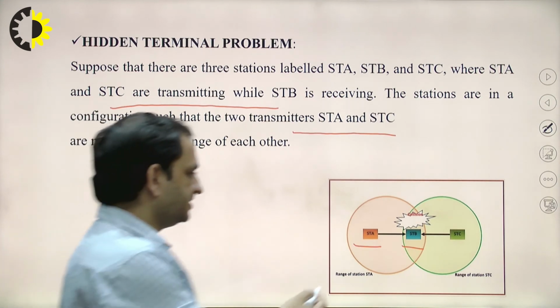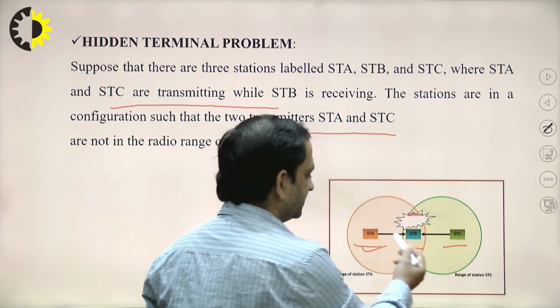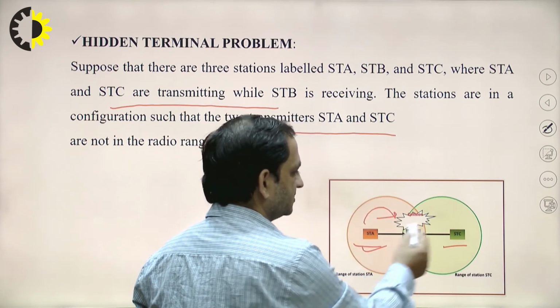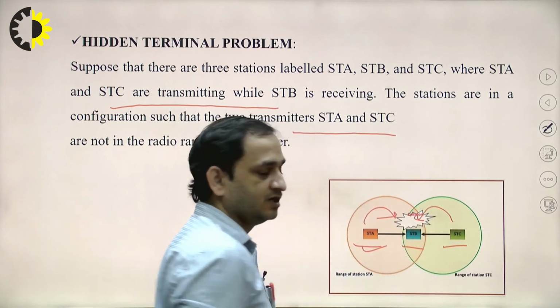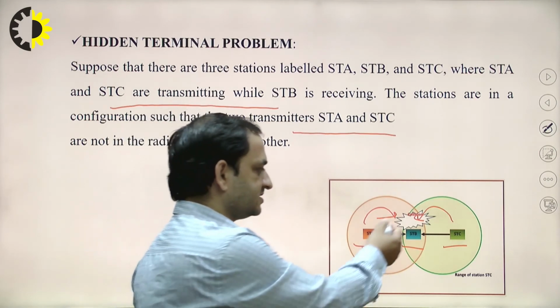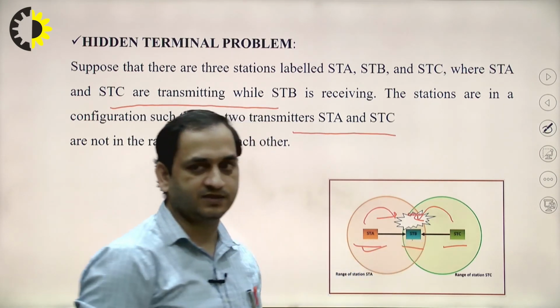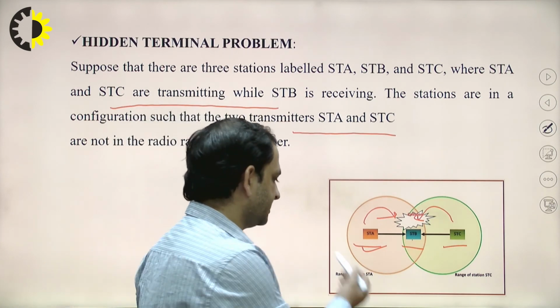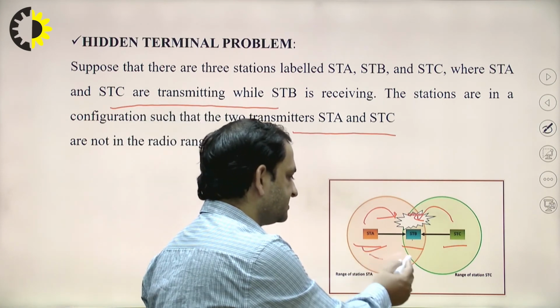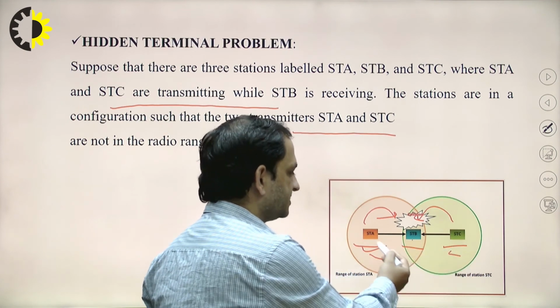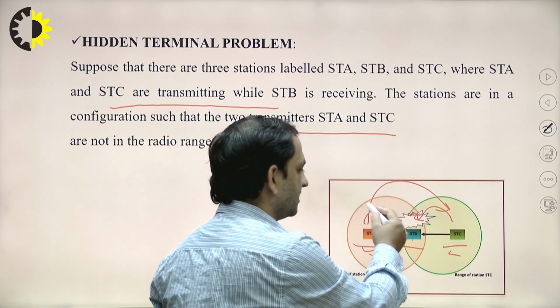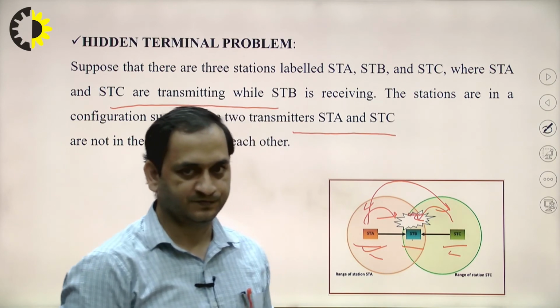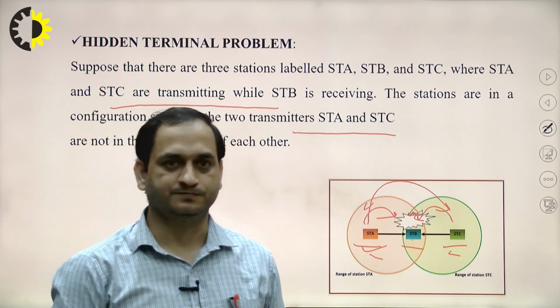If they want to transmit, both transmit to B, and at the same time when it is collected at STB, the data will be lost. So collision will occur. The range of A is this one, the range of C is this one, but A and C are not aware of each other. So this is the hidden terminal problem.